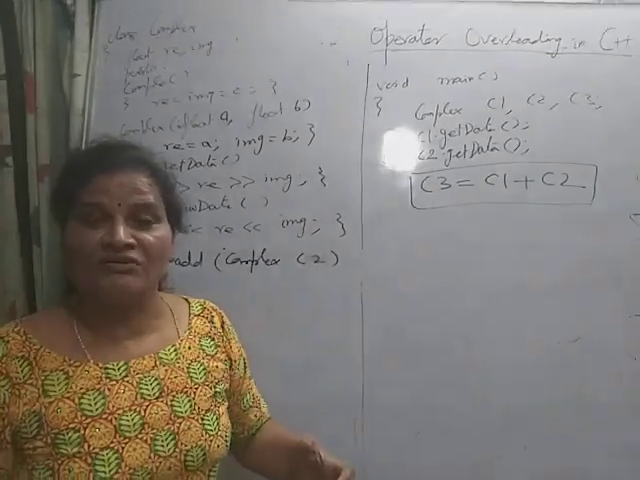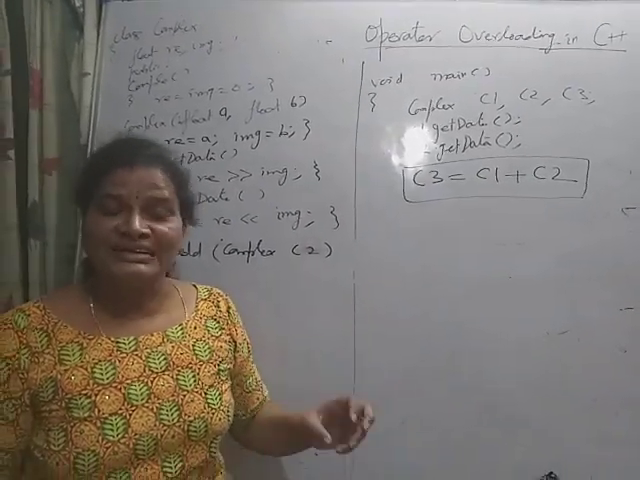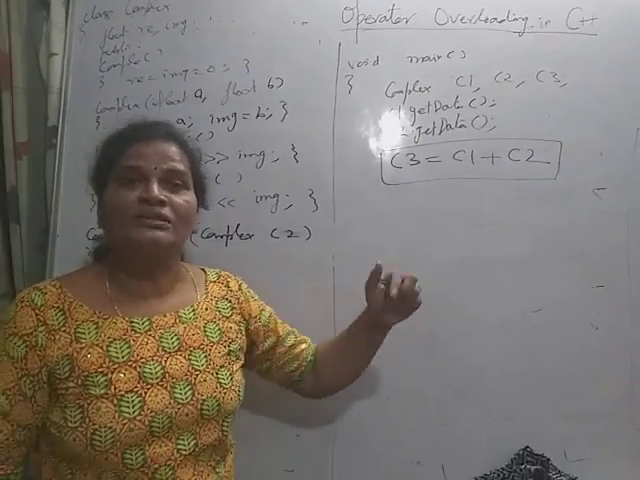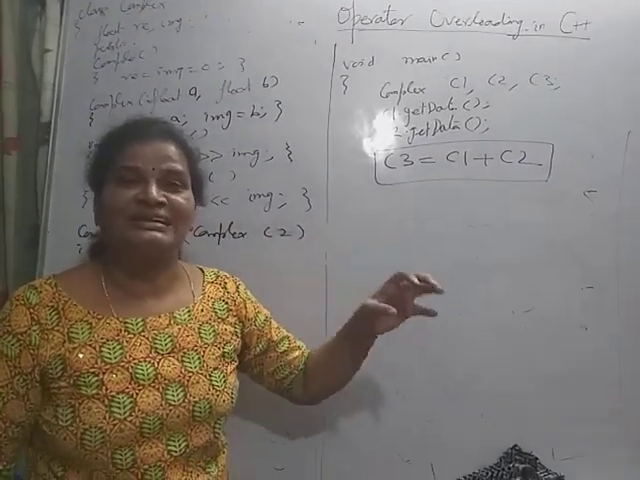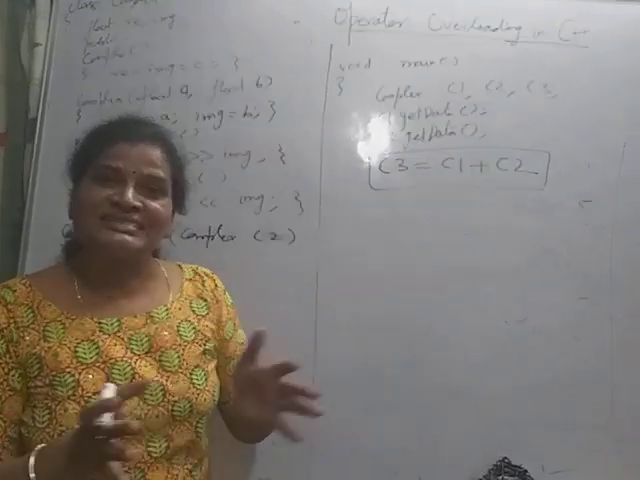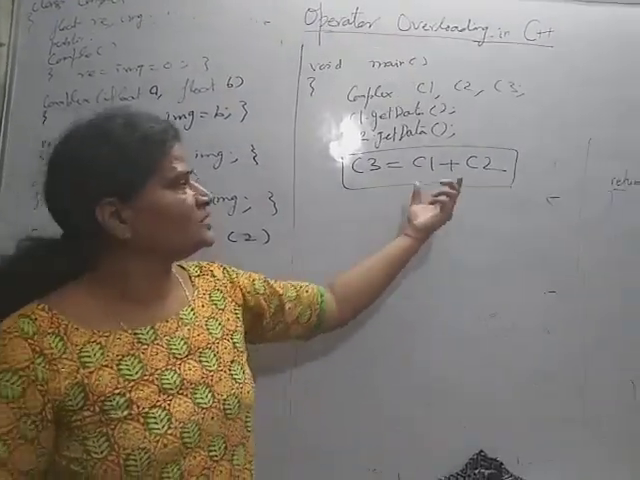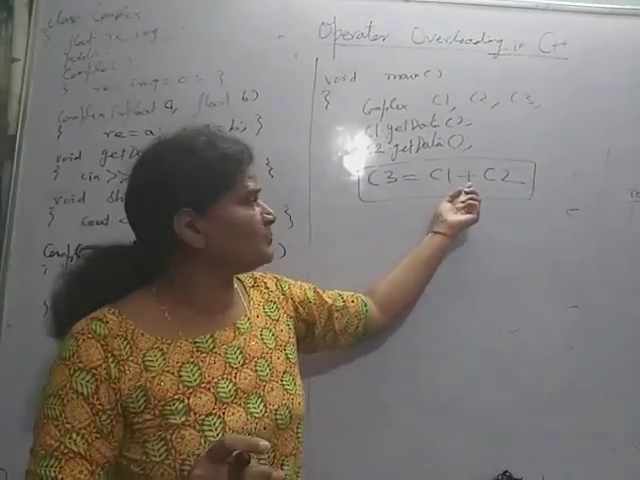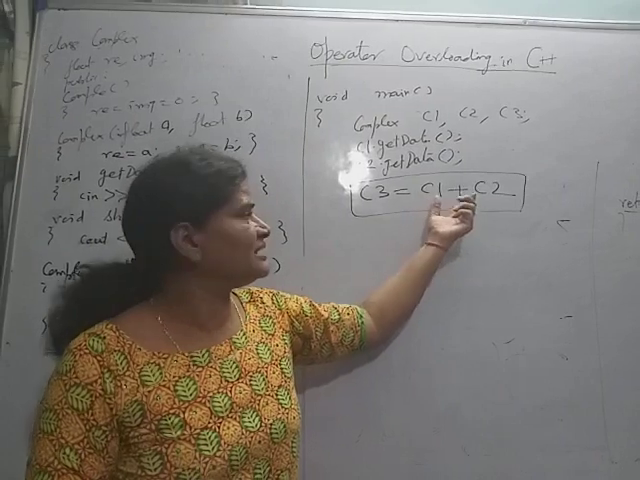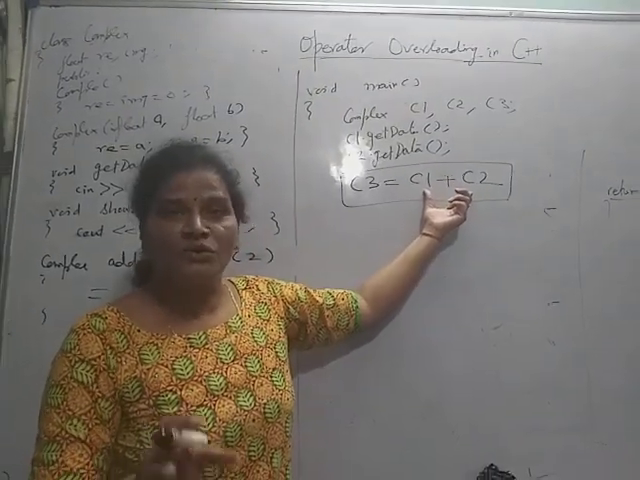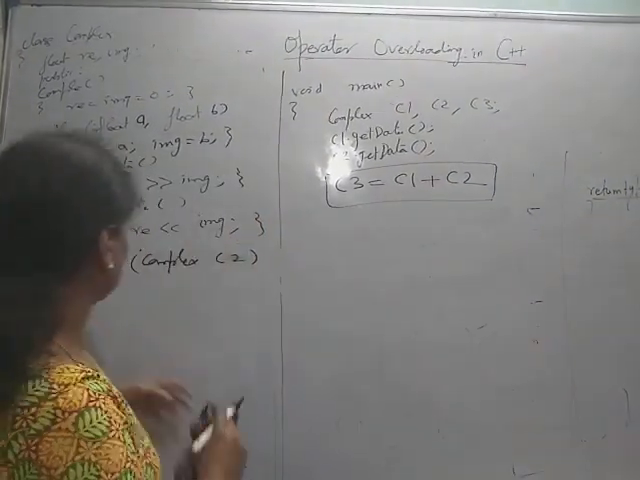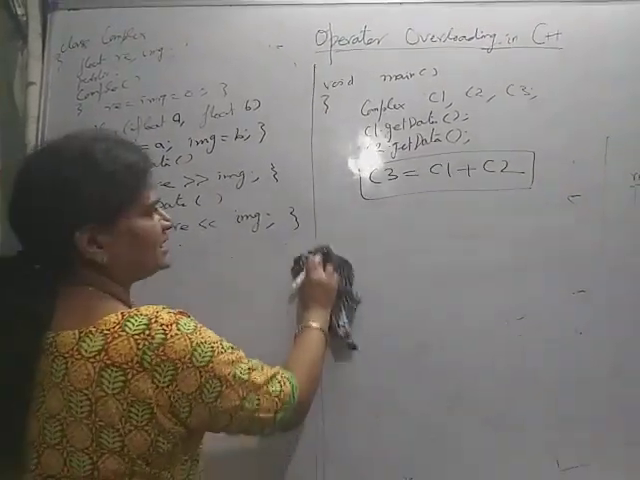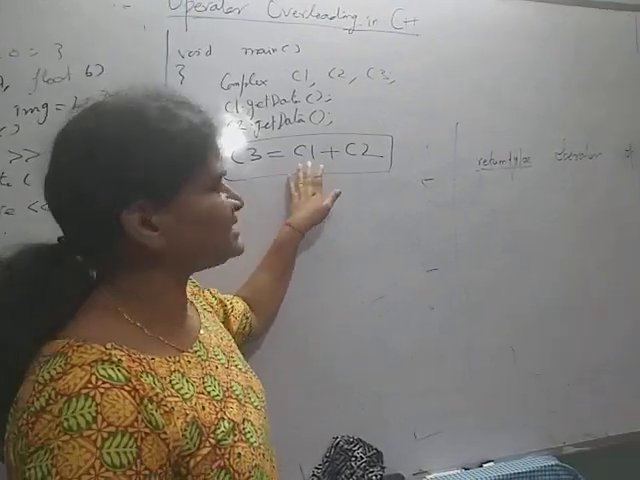What is the need of overloading an operator? The need is this: what is the meaning of an operator on predefined data types like integer, float, double? I want the same meaning for user defined data types. So here I want the plus to work similarly on two objects of the class Complex. Now I will overload it. This is what I said: C3 equal to C1 plus C2.